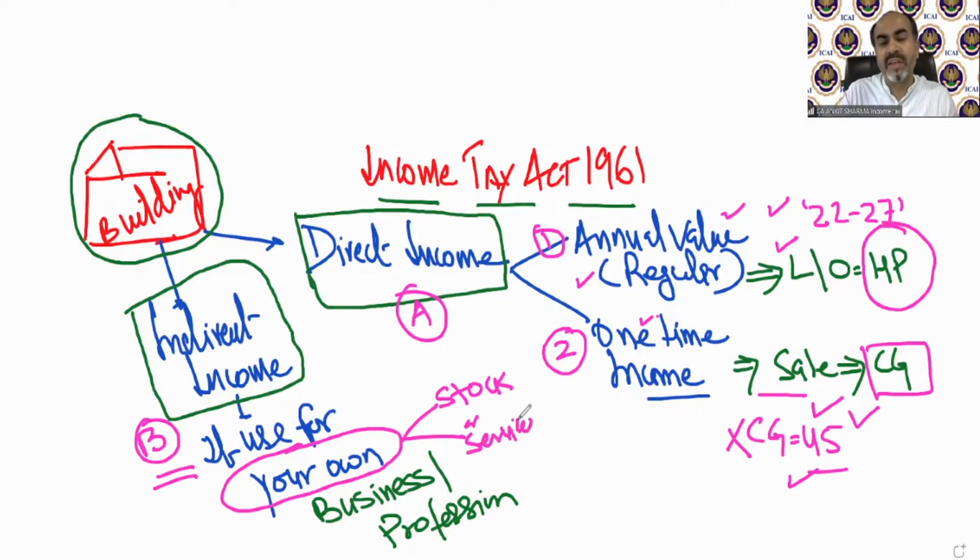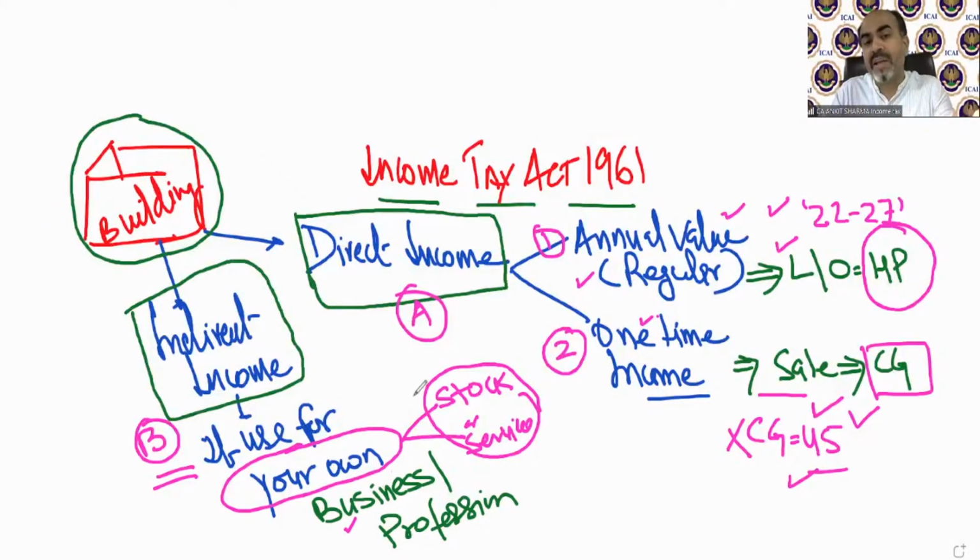So directly the income is earned from business, but because that business is running in that building premises, technically your building is supporting that business indirectly, but there is no direct income which will fall under the building head.